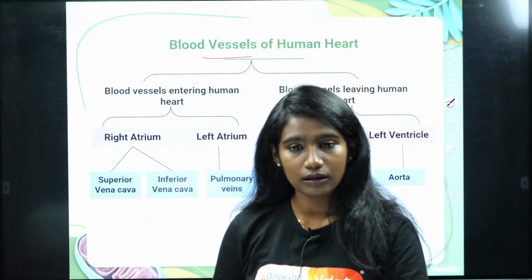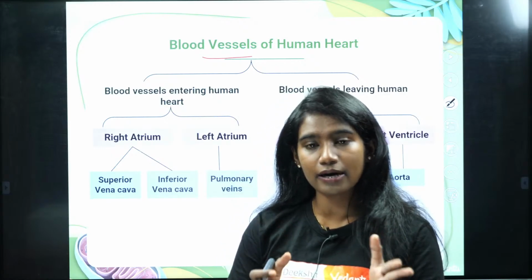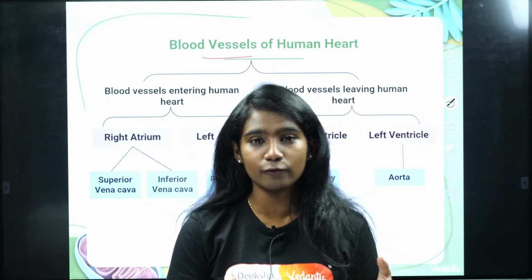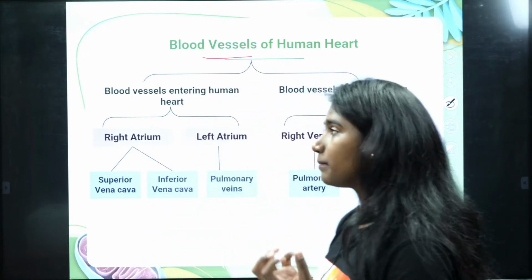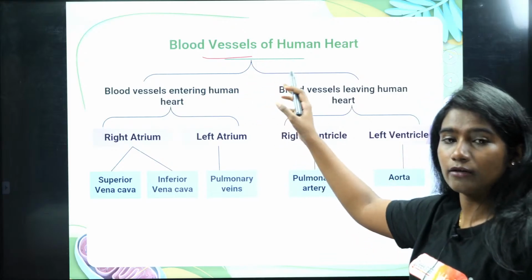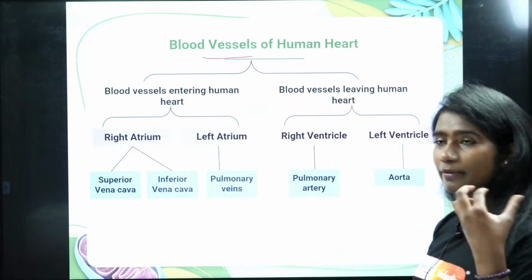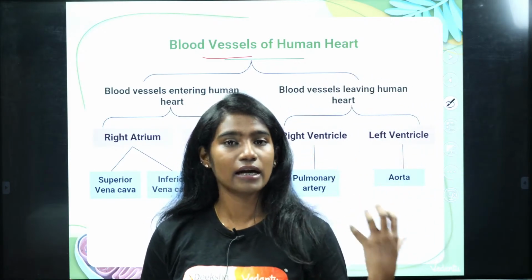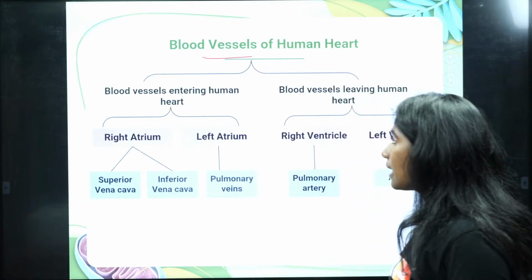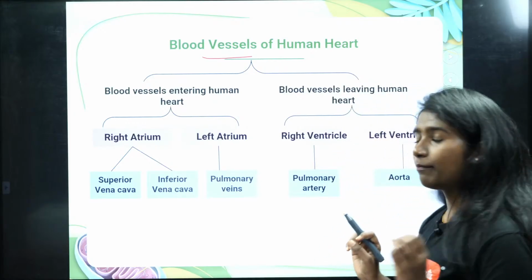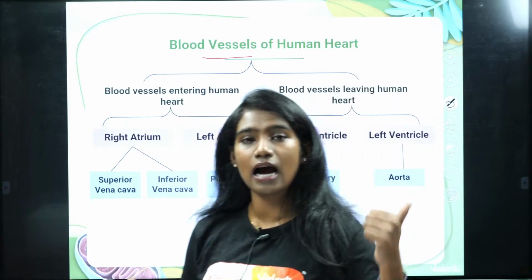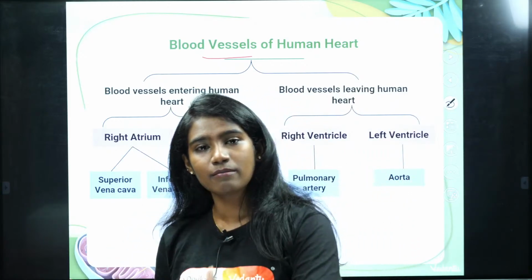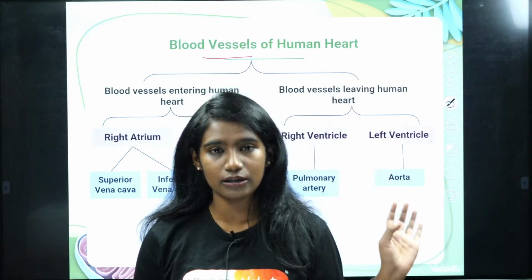Now the blood, which behaves like a vehicle, requires a pathway for it to flow. In our body that pathway is the blood vessel. Within blood vessels, the blood flows carrying nutrients, hormones, and gaseous molecules. There are mainly two types of blood vessels, arteries and veins, and the third one is the capillary. A capillary is derived from an artery, and then finally it joins the veins.